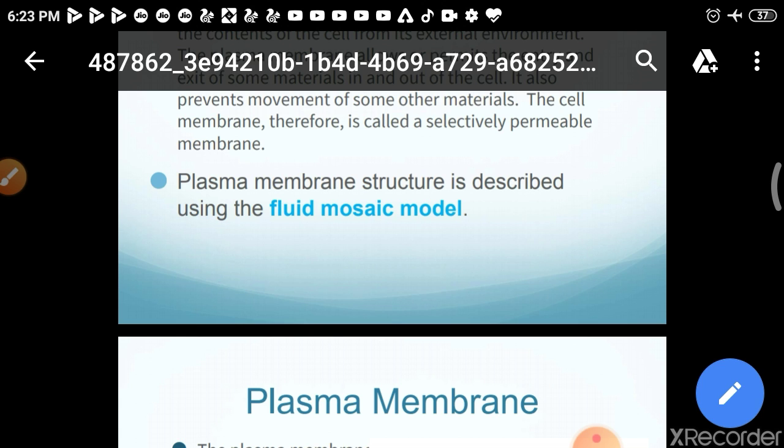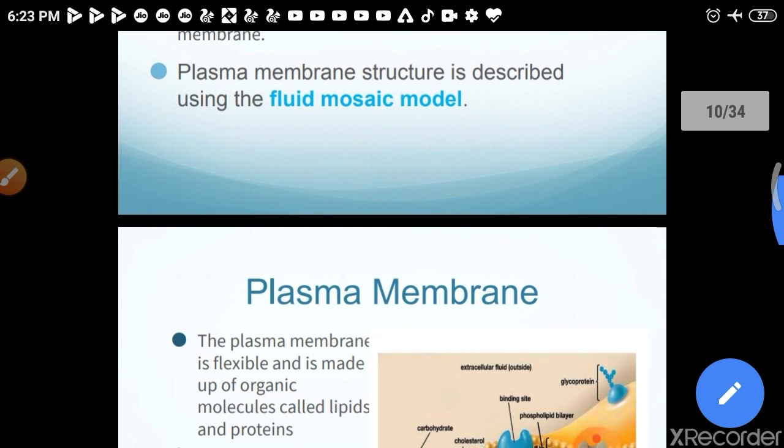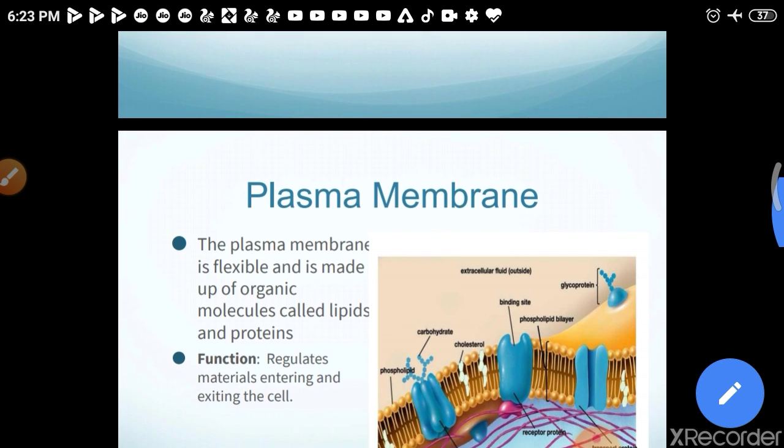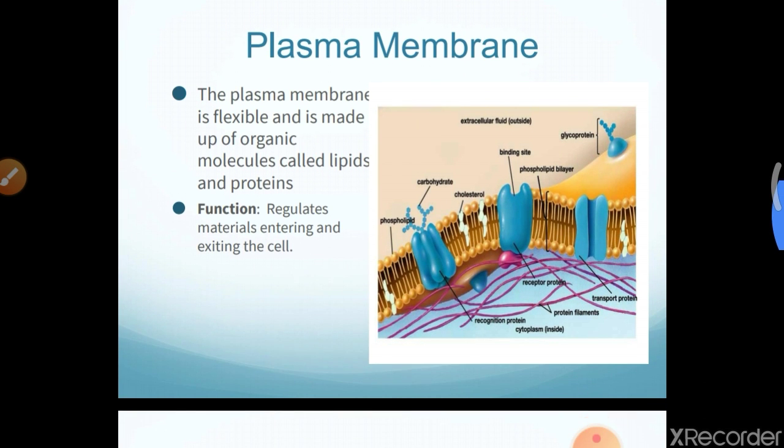So the plasma membrane structure is described with the help of the fluid mosaic model. If you see that model, then you will understand how the plasma membrane is made up in the animal cell. The plasma membrane is very flexible and is made of organic molecules called lipids and proteins. If I ask what the plasma membrane is made of, you can say it is made of two molecules, lipids and proteins. How they are arranged, we will see in the fluid mosaic model.